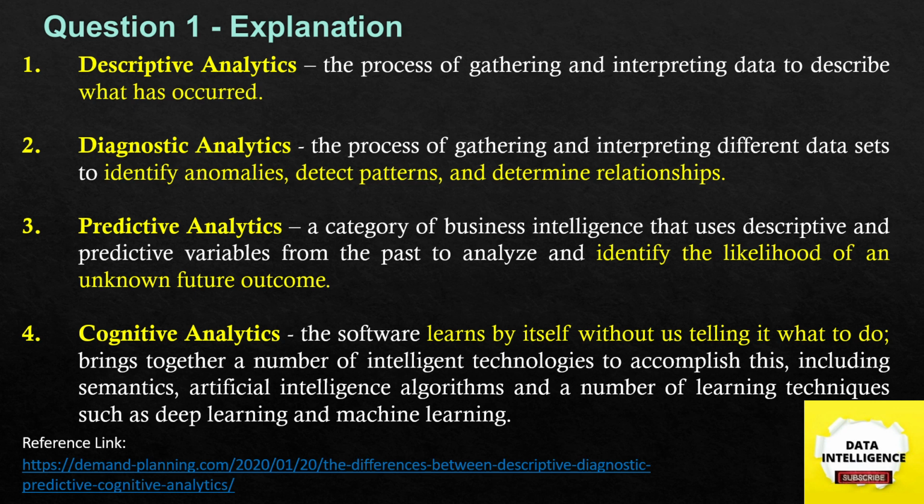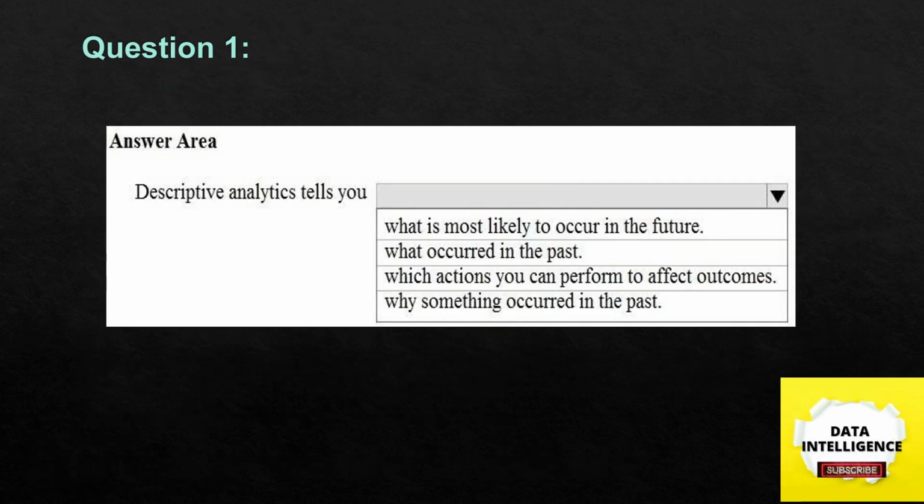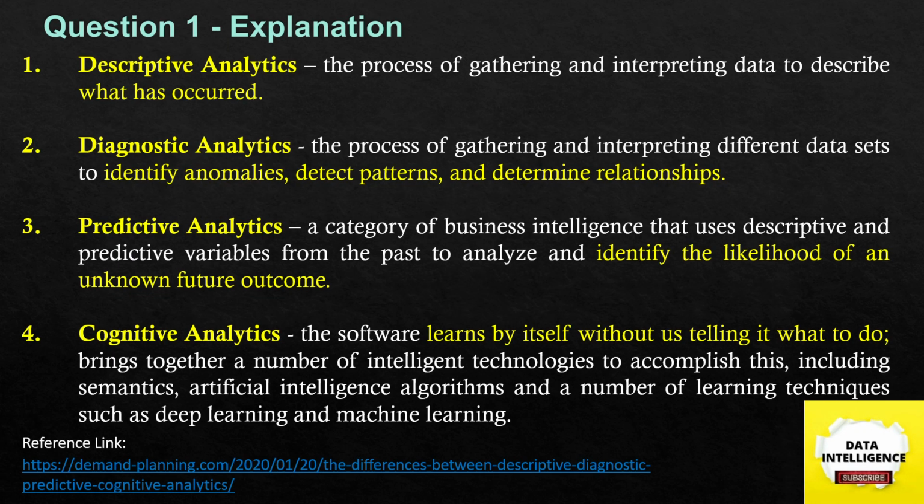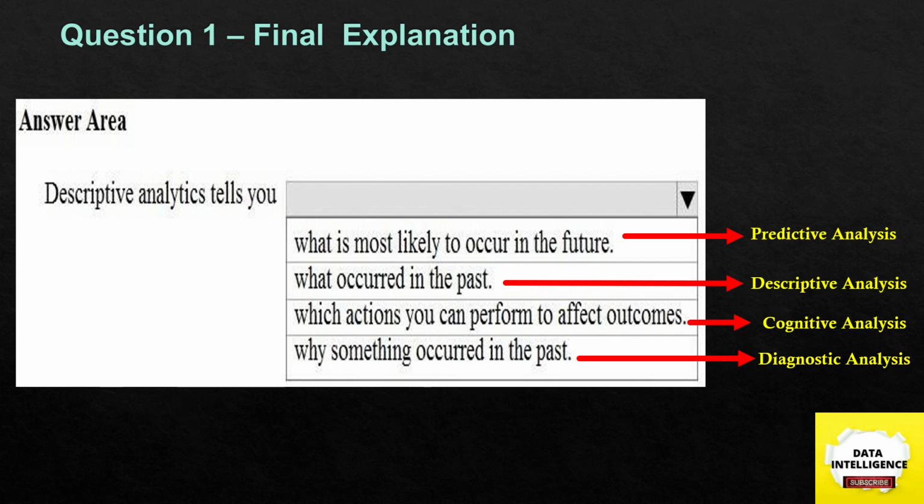If they ask any question, here the question is: descriptive analytics tells you what. Likewise, they could ask, predictive analytics tells you what. From this you can understand how to answer any such question. Here the first option is what is most likely to occur in the future. If you are predicting something, the future outcome, then it comes under predictive analytics. What occurred in the past is the exact answer for this question, that is descriptive analytics. We can describe only incidents that happened in the past.